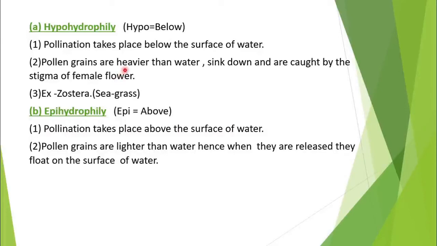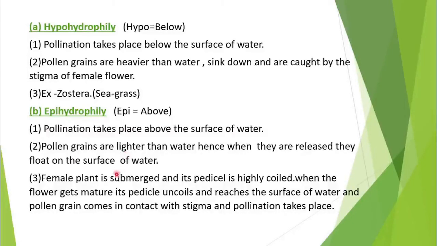In hypohydrophily, pollen grains are heavier. That's why they sink down and they are caught by the stigma of the female flower and the pollination takes place. While in case of epihydrophily, the pollen grains are lighter in weight. Hence, when they are released, they float on the surface of water. And the female plant is submerged under the water. But what happens here? Just imagine that pollen grains are lighter and they are just floating on the surface of water, but the female plant is submerged.